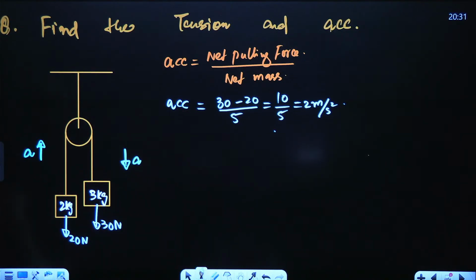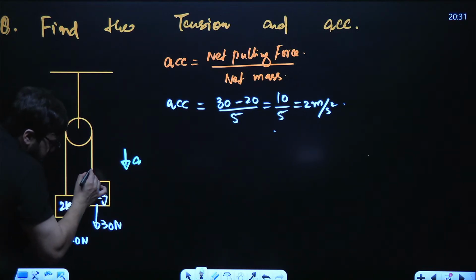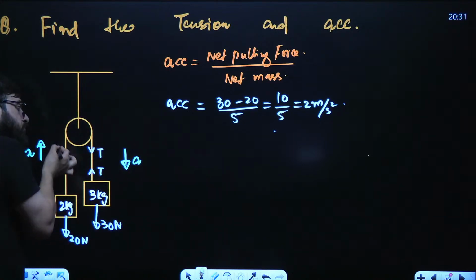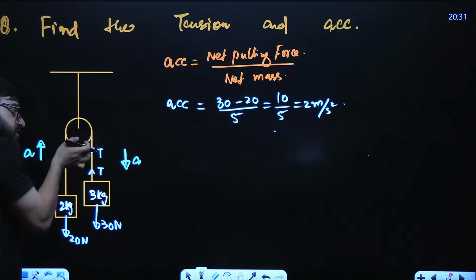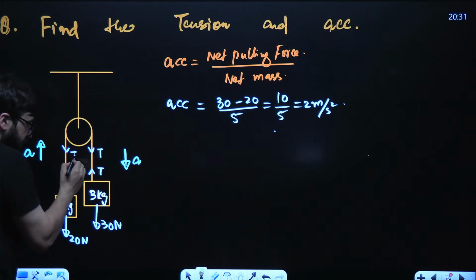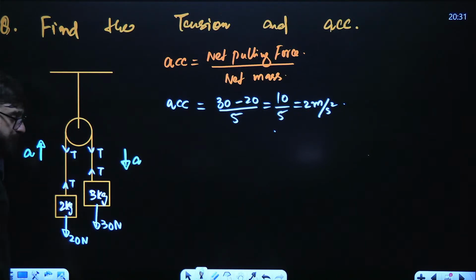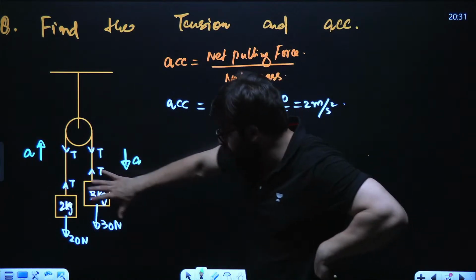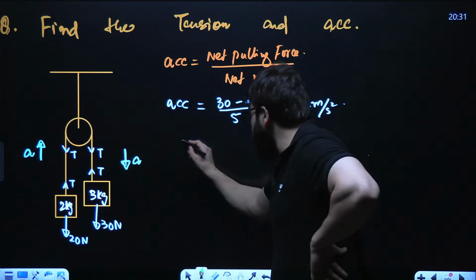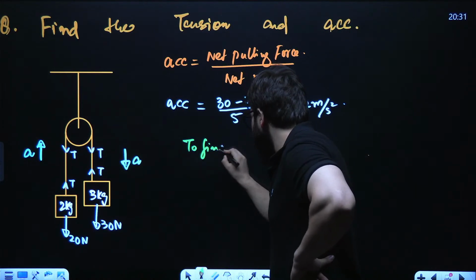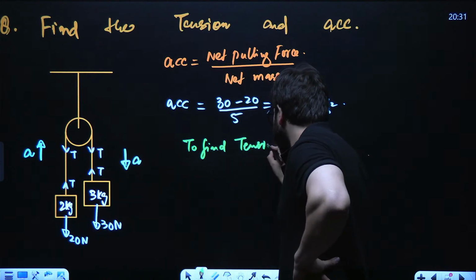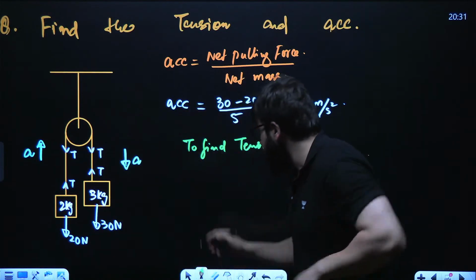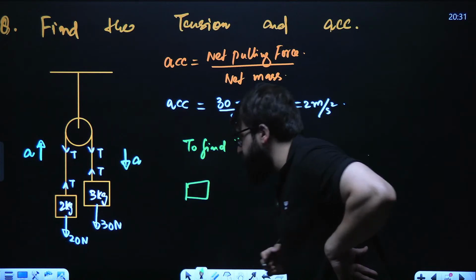Okay. Now let's find the tension. Guys, here tension is T. Let's suppose here it is T, and here it is T. It is the same rope, because it is one pulley. So here it will be T, here also it will be T. Now, in order to find the tension, take any of the blocks. Let's take this 3 kg block.